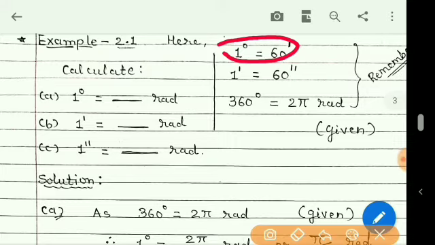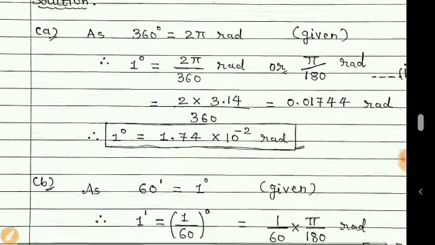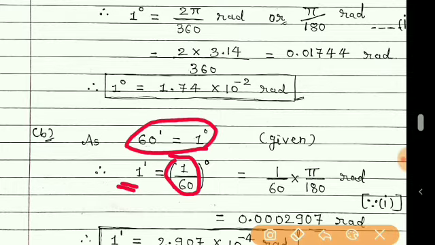So if 1 degree is equal to 60 minutes, then 1 minute will be equal to 1 by 60 degree. You can easily obtain this from the above step. Now this is converted into degree.